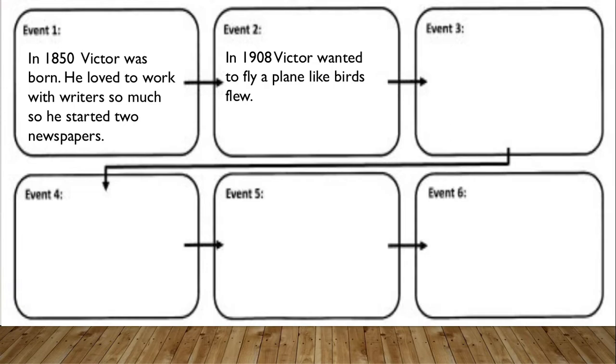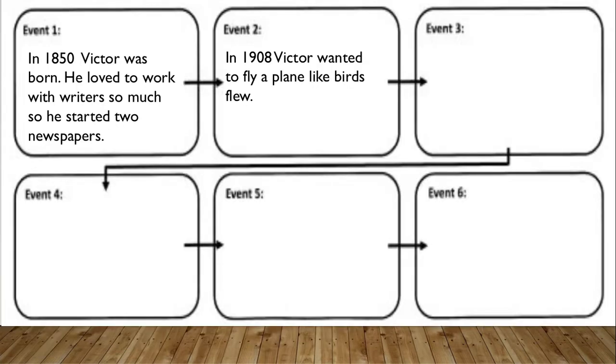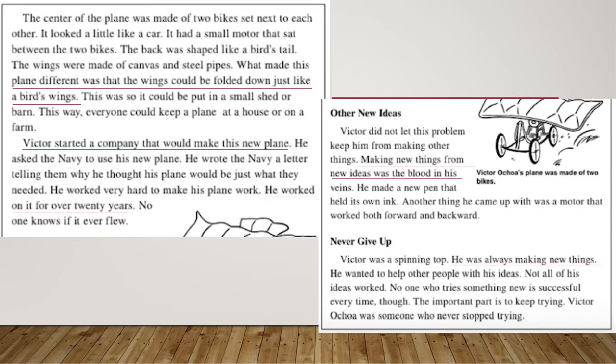If this story was about how he grew up, we might focus on the fact that it was in Mexico and then he lived in Texas. But this story focuses more on him going from one career path to another. So we put these two events as the most important. Victor was born and he loved working with writers and he started a newspaper. Then he decided he wanted to fly a plane like a bird.